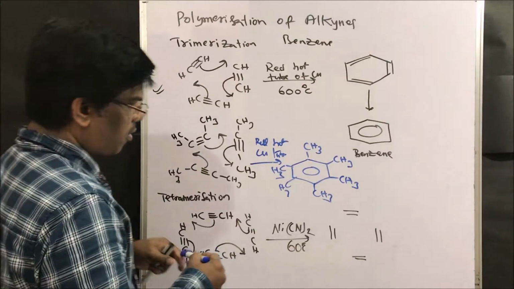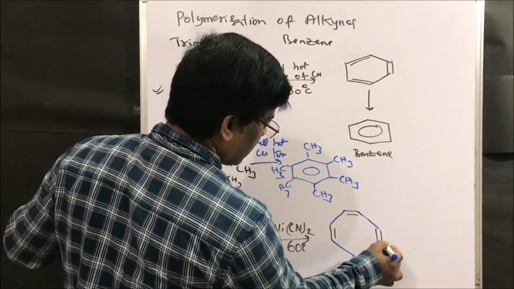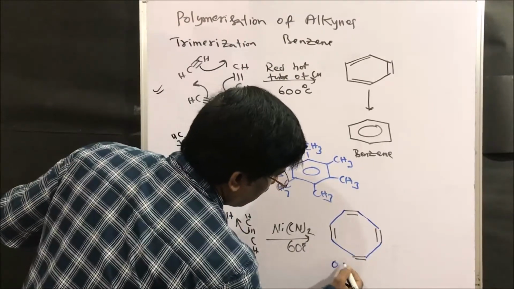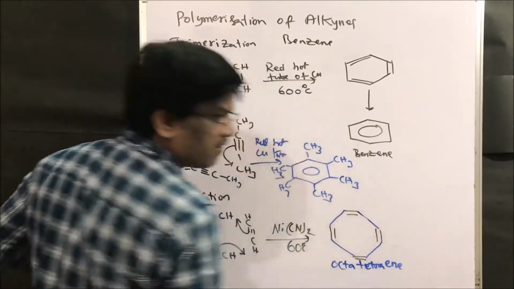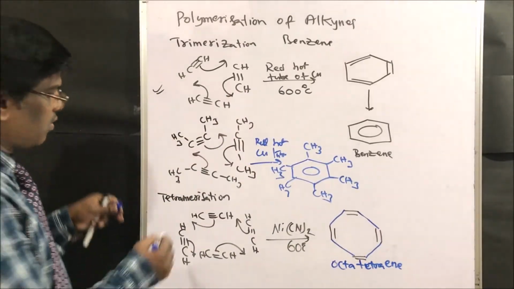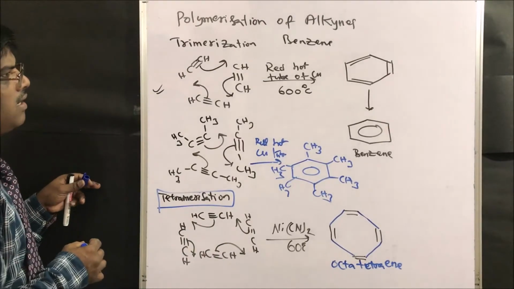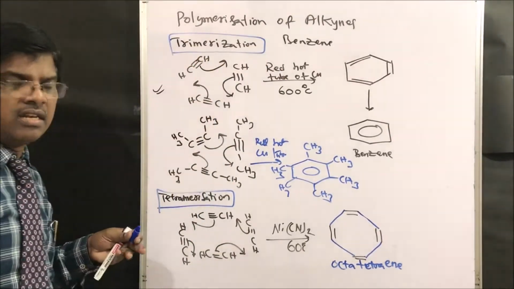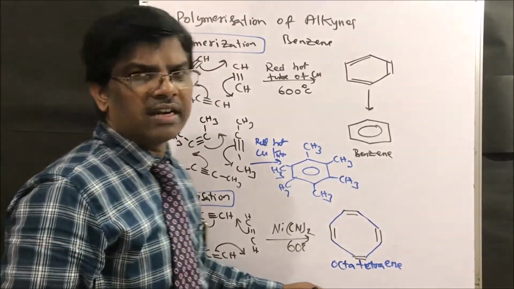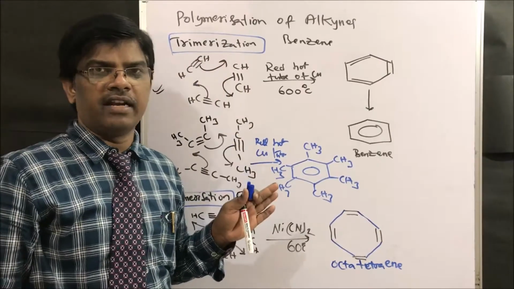So these are all the double bonds it is going to have. So this is how it gets cyclized and gives octatetraene. This is how tetramerization takes place, right? Trimerization gives benzene, tetramerization gives octatetraene. This is how polymerization of alkynes can be explained.